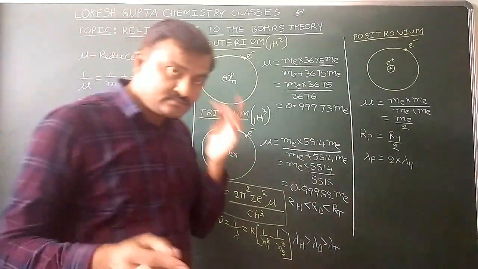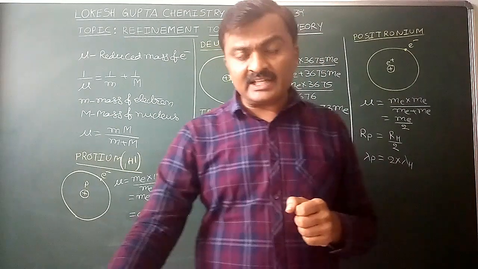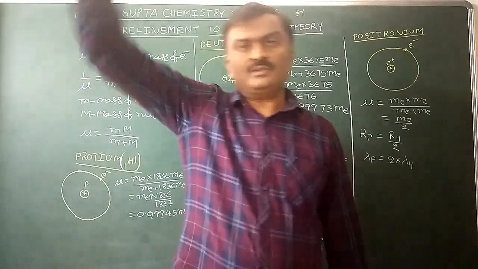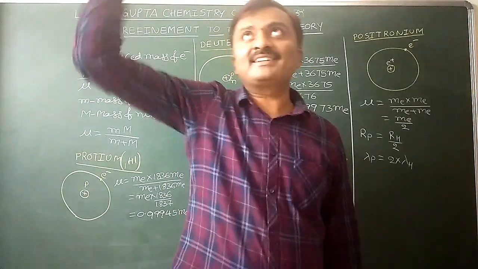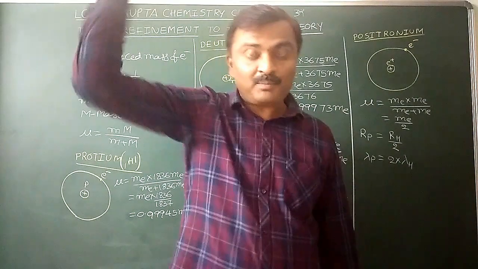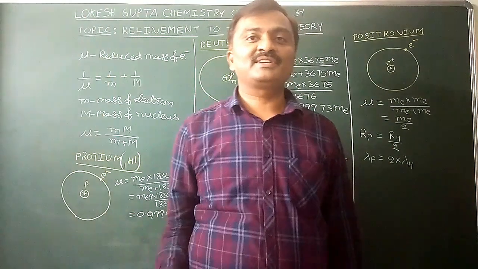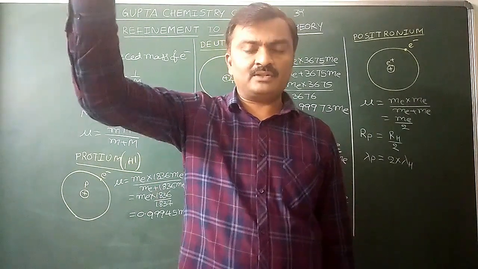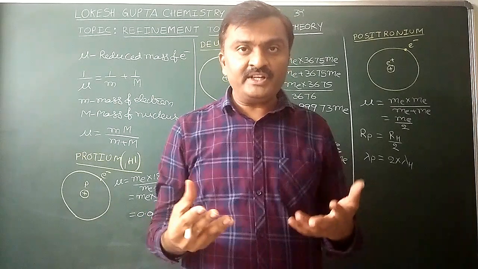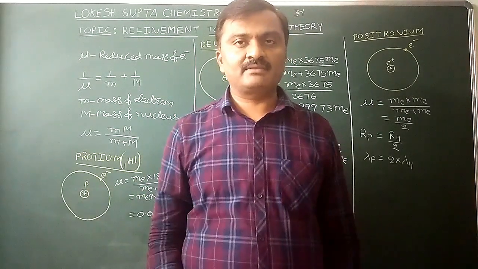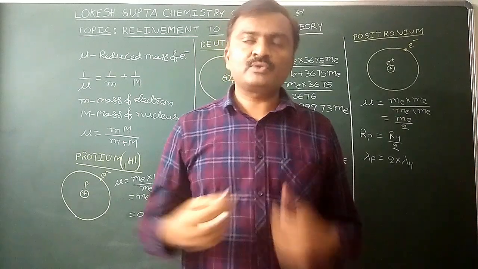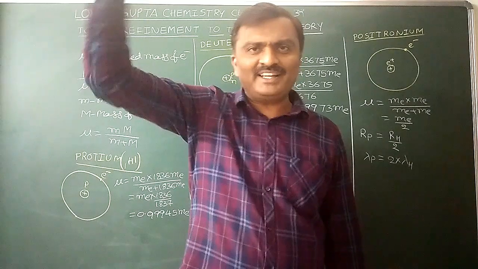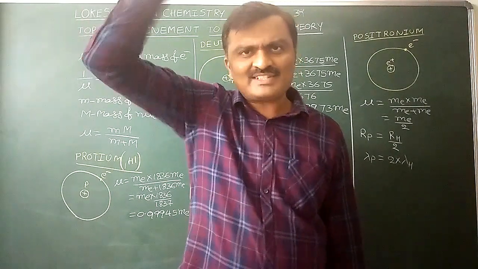For example, you take one thread. At the end of the thread, we tie a stone. Now if you rotate the stone like this, automatically, along with that stone, our body also oscillates a little bit. We don't oscillate only if our mass is infinity times the mass of the stone. But it is not infinity times, so without your help, our body will oscillate a little bit.